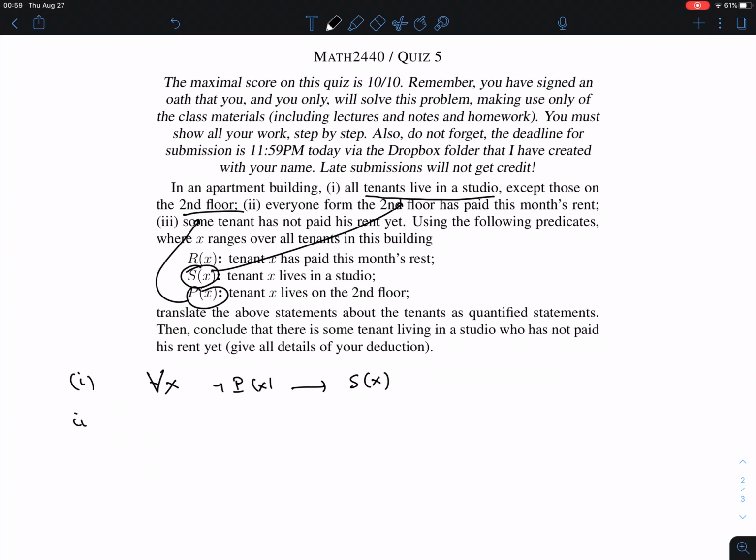The second one. Everyone from the second floor has paid his month's rent. That is much easier. If you're on the second floor, that was S(x), right? No, that was P(x), sorry. P(x), then you paid your rent, R(x). Some tenant has not paid his rent yet. So that's an existential statement: there is an x, not R(x). And this is all that has been said.